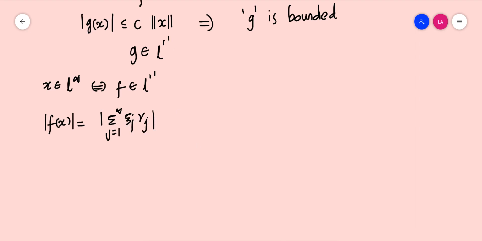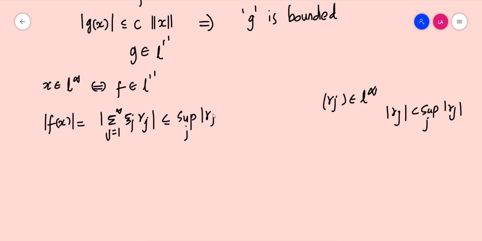Now this theta j is an element in L1, so modulus of gamma j should be less than or equal to supremum over j modulus of gamma j, like in the previous case, times summation j equal to 1 to infinity modulus of theta j.